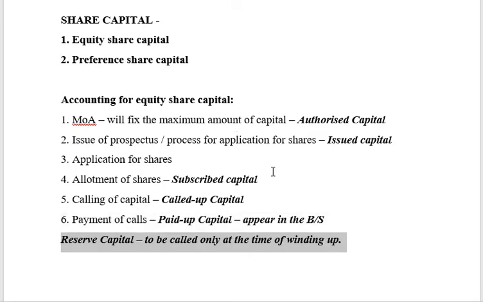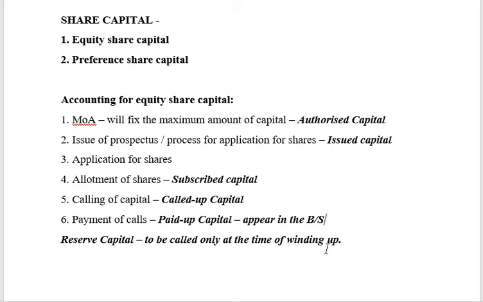And the last step is, once it is called, the amount that the shareholders are going to pay. If you've called up 8 lakh rupees, people will start paying up one by one. Sometimes one person may not pay, two people may forget to pay. So suppose you are receiving only 7,95,000 rupees. Then that 7,95,000 is the actual money that you have received in hand.